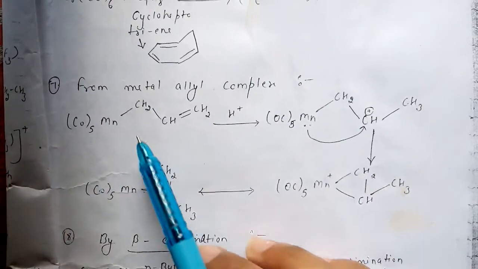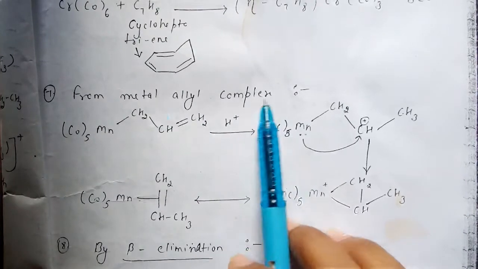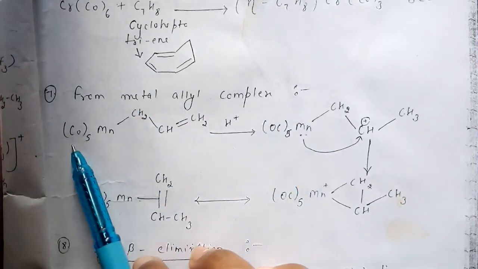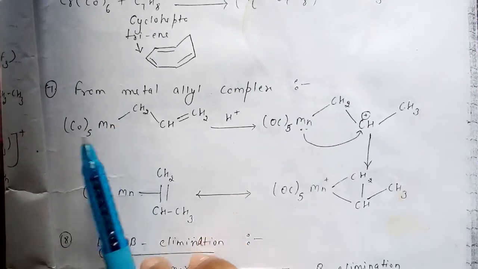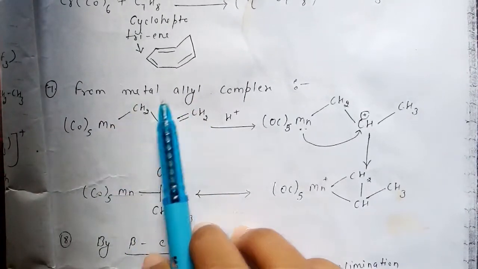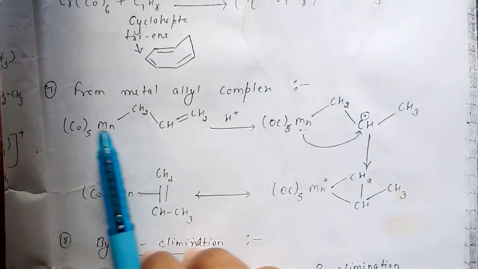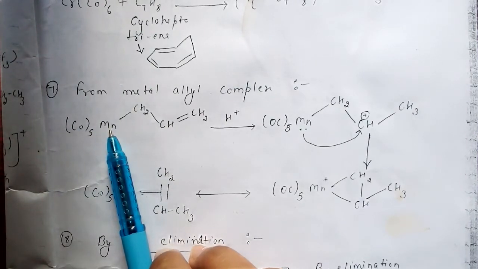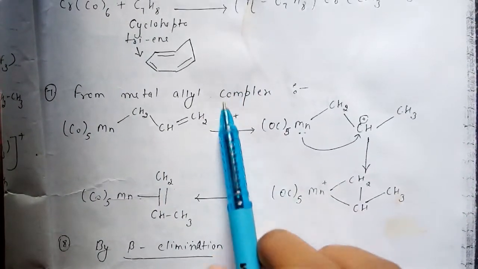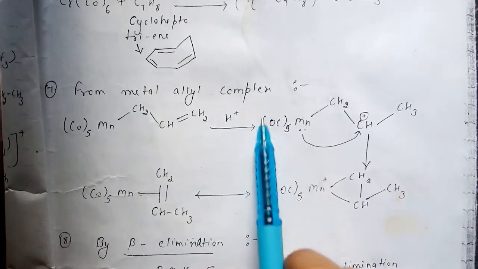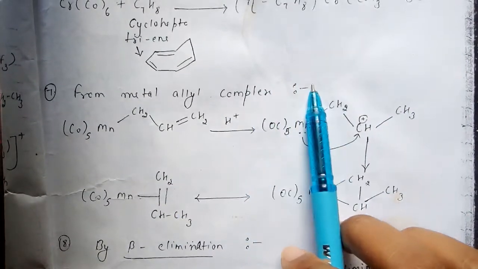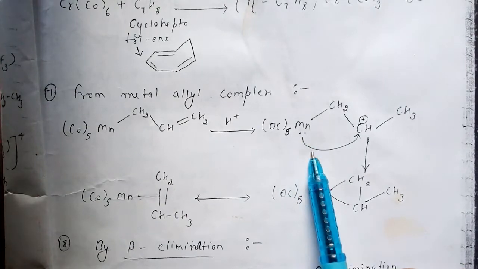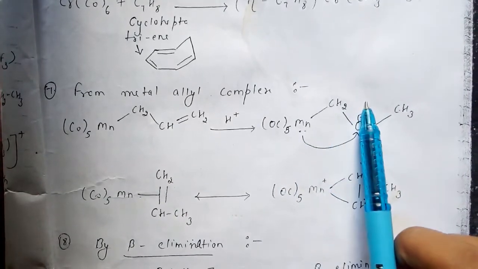For the next preparation, you can use a metal allyl complex. Here is a metal allyl complex, where manganese is the metal and this is the allylic form, right? This is carbonyl. So in the presence of acid, that is protonation, this will get this type of formation, with free electrons, and it will get a positive charge.